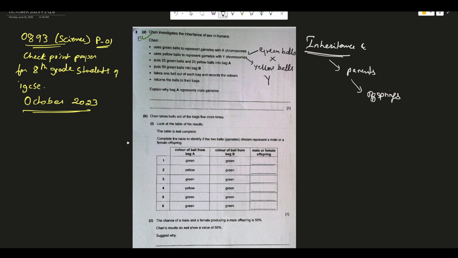Green balls represent the X chromosome and yellow balls represent the Y chromosome.